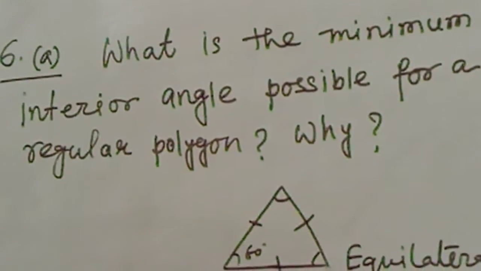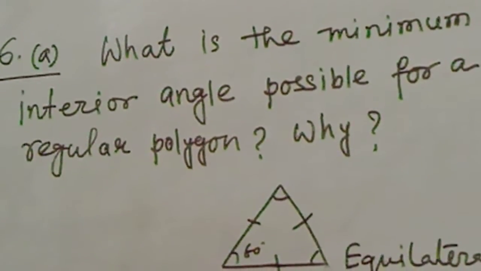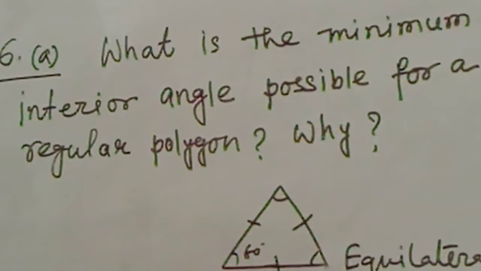So this is the minimum possible interior angle for a regular polygon.